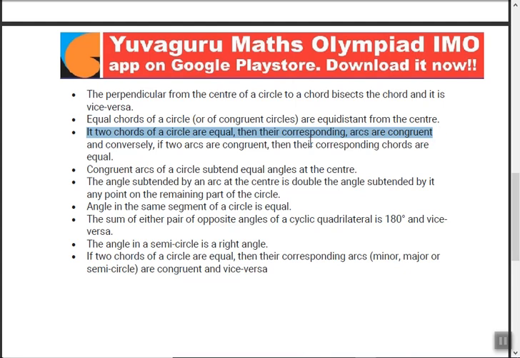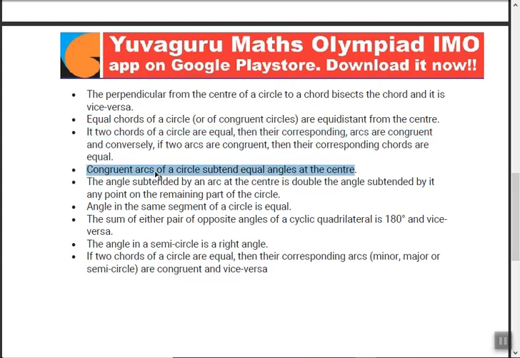Remember, many books think of it as two circles. And the converse is also true. Conversely, if two arcs are congruent, then their corresponding chords are equal. Remember, the important part is that this is for one circle only. It is not for two separate circles.